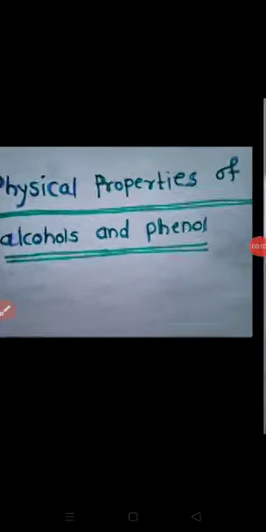Hello student, our today's topic is physical properties of alcohol and phenol. In physical properties of alcohol and phenol, we see the four properties. First is nature of intermolecular forces, then physical state, boiling point and solubility.